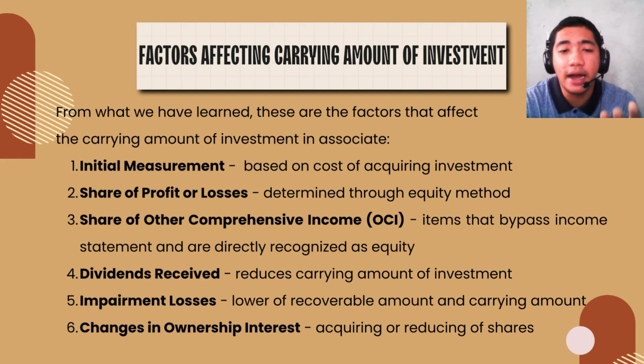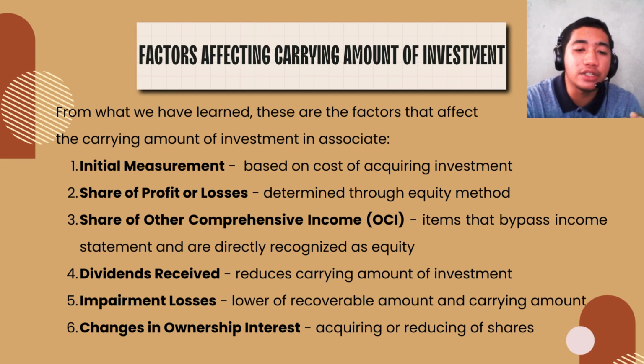Now, before answering the question, let's look at what we have learned. Under PAS and PFRS, there are several values that can impact the carrying amount of an investment in associates. First is the initial measurement. The carrying amount of the investment is initially determined based on the cost of acquiring the investment. Second is the share of profit or losses, the investor's share of the associate's profits or losses as determined using the equity method.